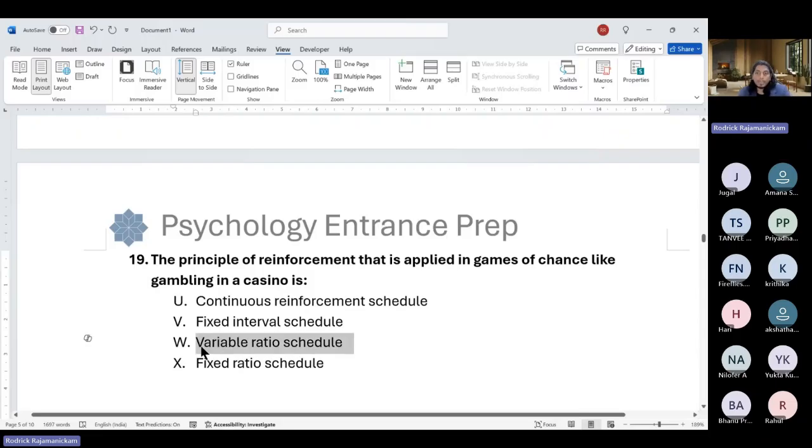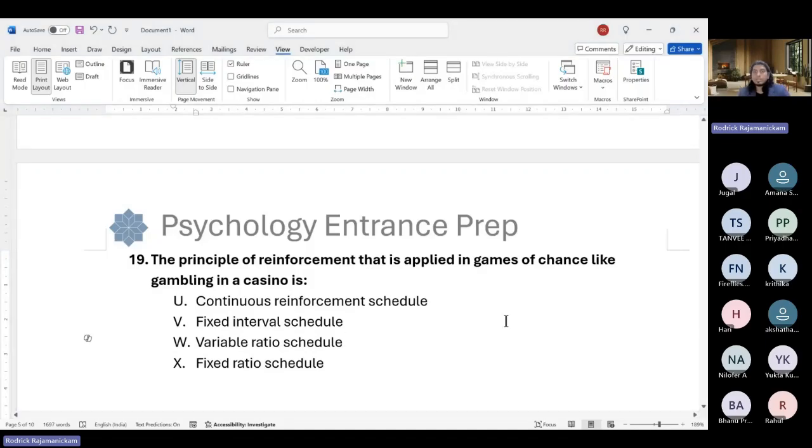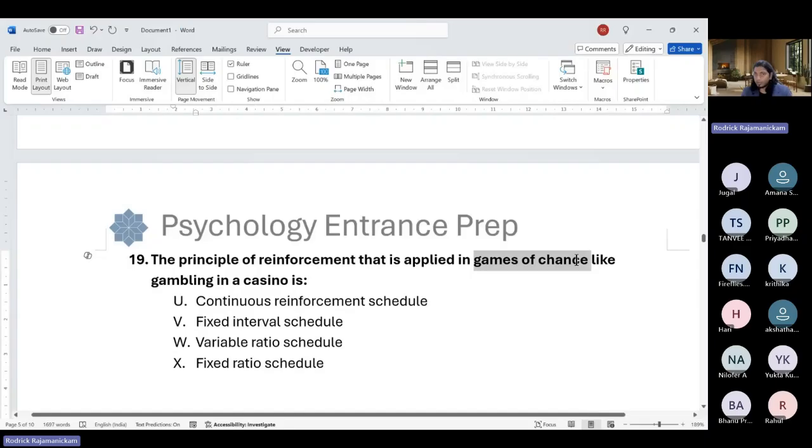So then fixed ratio should be switched to variable ratio. So every 5, or within 5, it can be in the first, second or third. So it can be varied like that. That is the variable part. When it is varied, you know that the reward is going to come, but you don't know when. Within this or this, we don't know. Okay. So that is how slot machines and things like that kind of work. There is a chance to win it, but if you had won it earlier, then you may overemphasize the chance and keep putting in money.